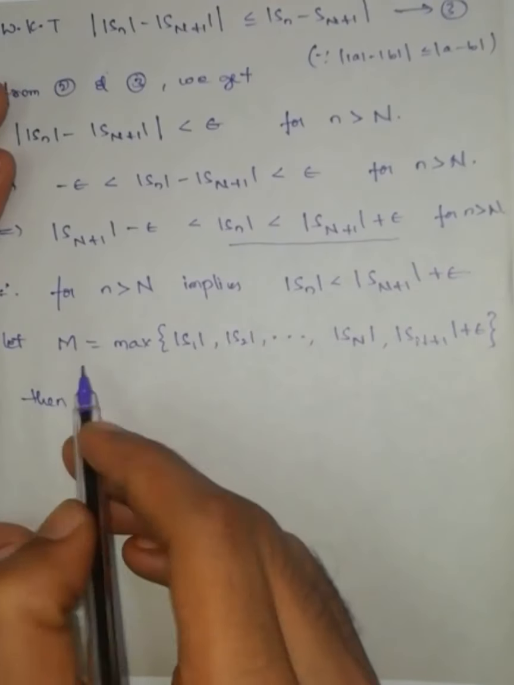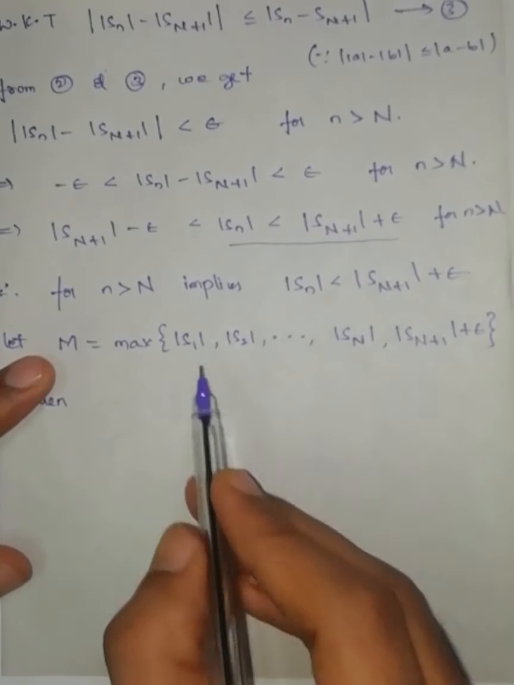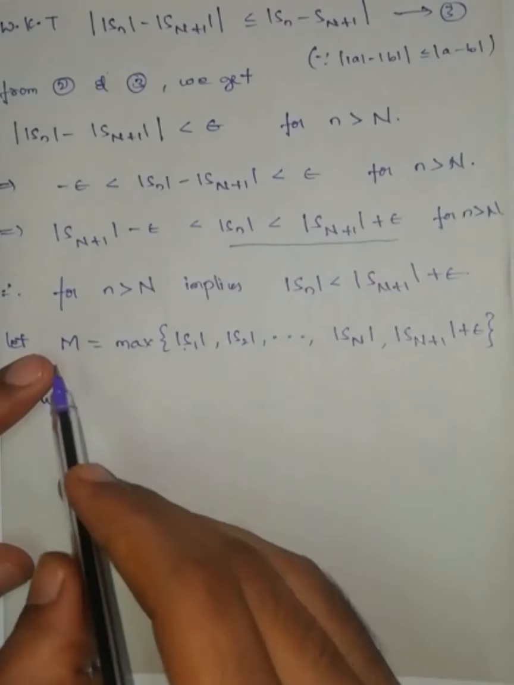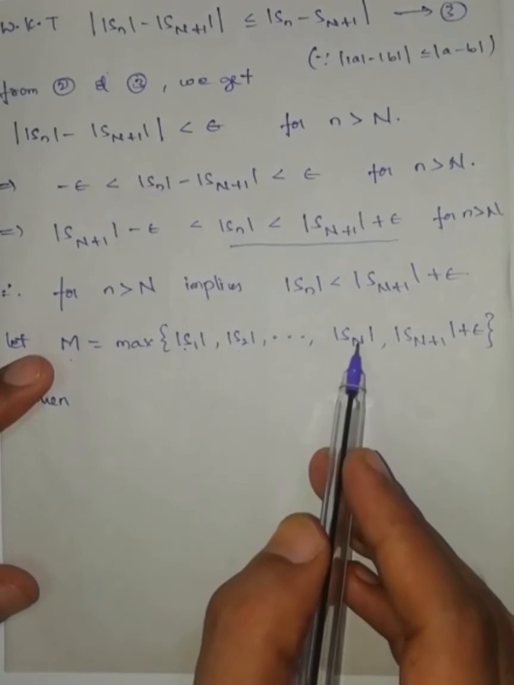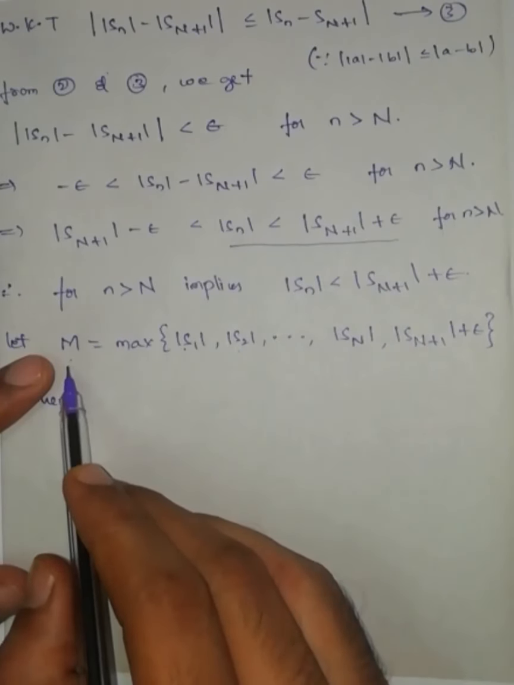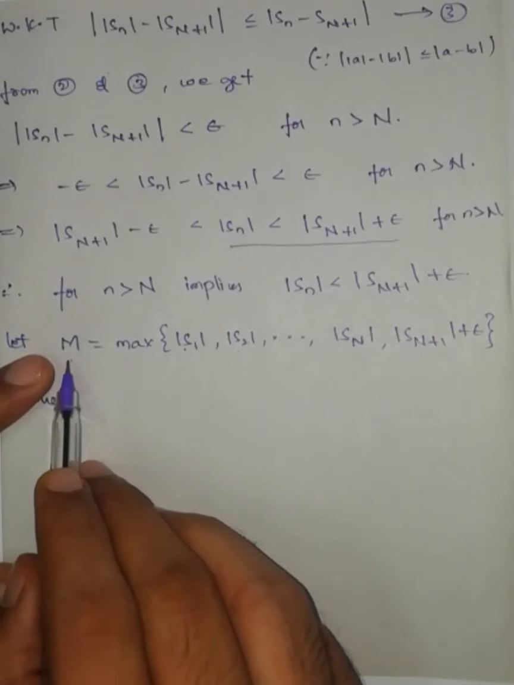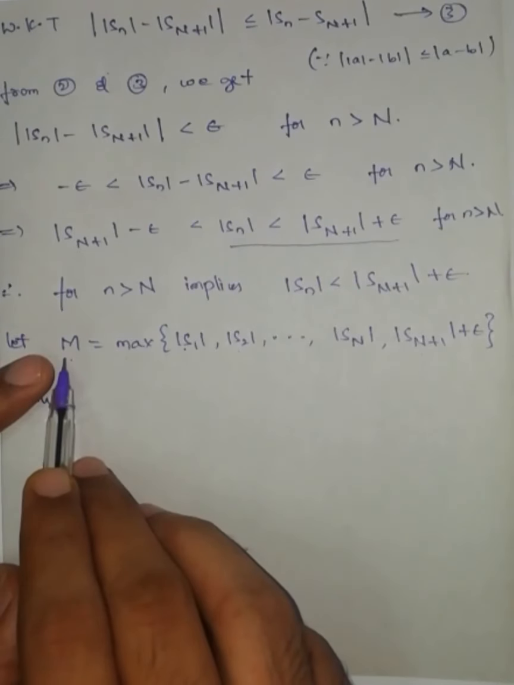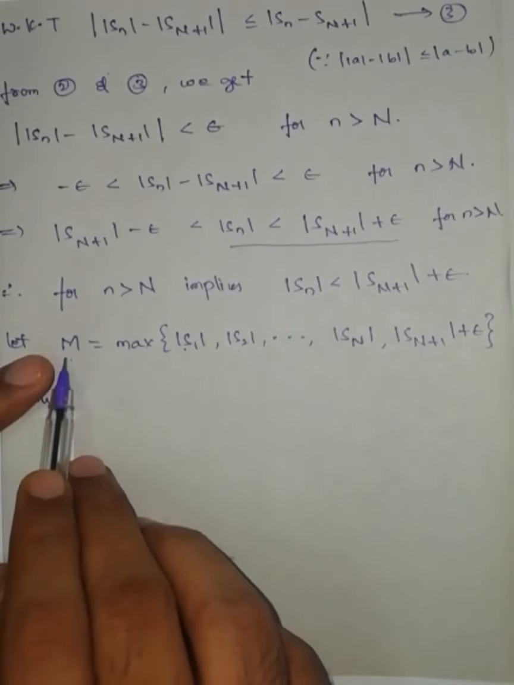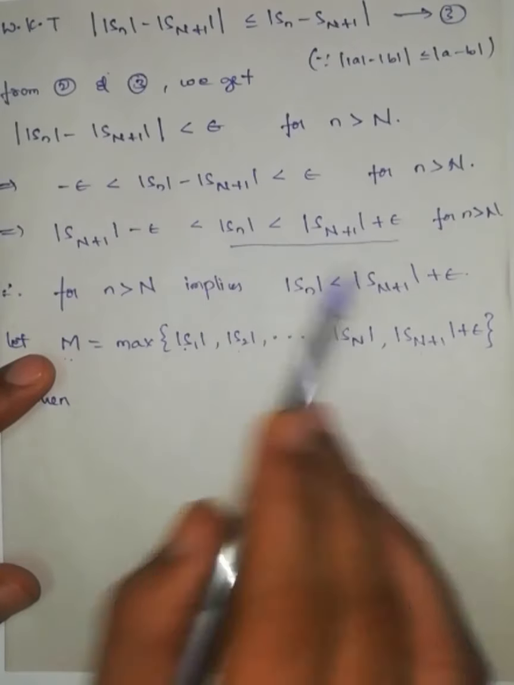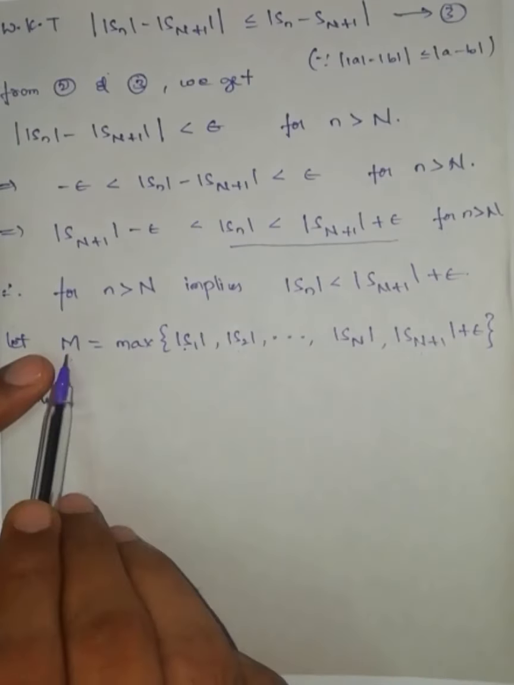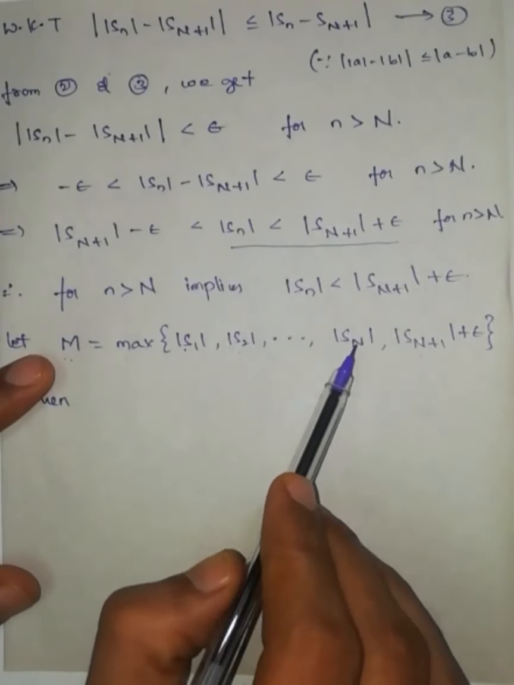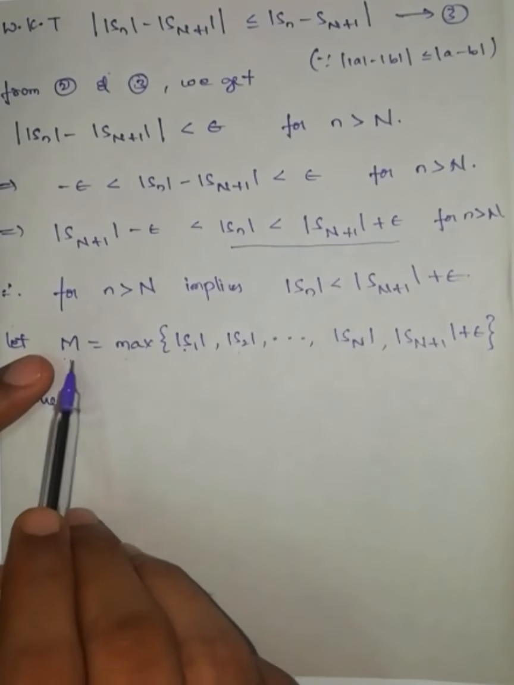Then if capital M is the maximum of this one, means all these elements are less than or equal to M. Therefore, modulus of S1 is less than or equal to M, modulus of S2 is less than or equal to M, modulus of Sn is also less than or equal to M, and this one is also less than or equal to M. All these terms S1, S2, Sn are less than or equal to M, as well as this one, means all these, modulus of S1, modulus of S2, modulus of Sn after n, are also less than or equal to capital M.